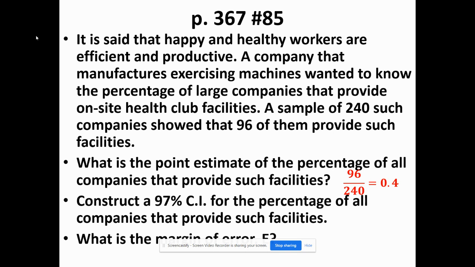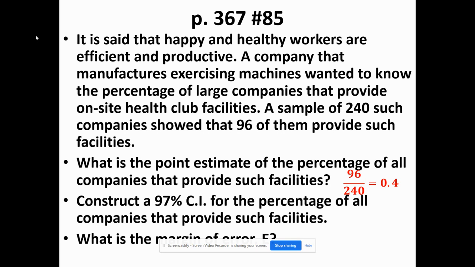Here's our second example. It is said that happy and healthy workers are efficient and productive. The company that manufactures exercising machines wanted to know the percentage of large companies that provide on-site health club facilities. A sample of 240 such companies showed that 96 of them provide such facilities.